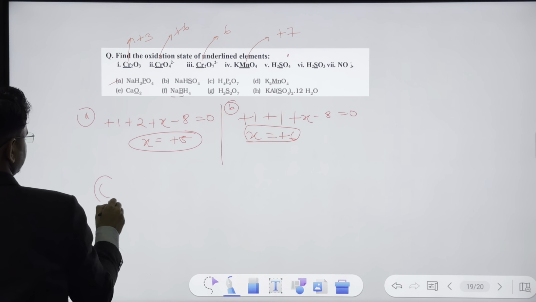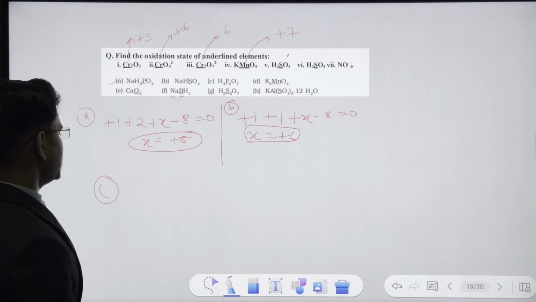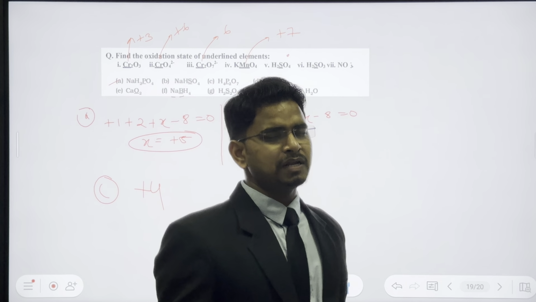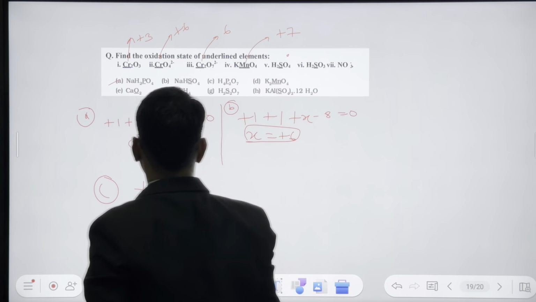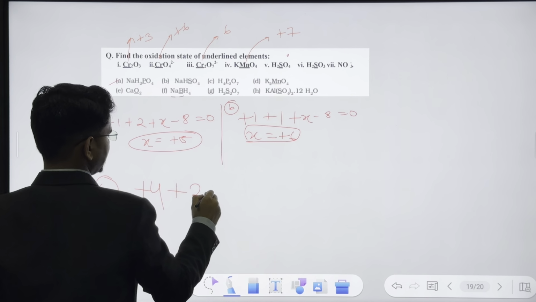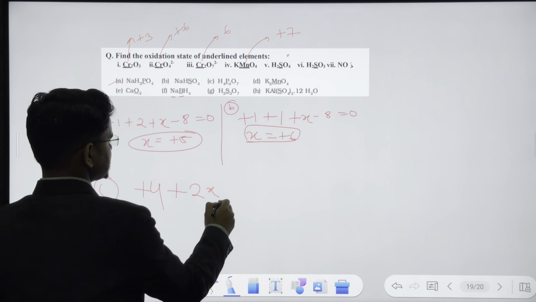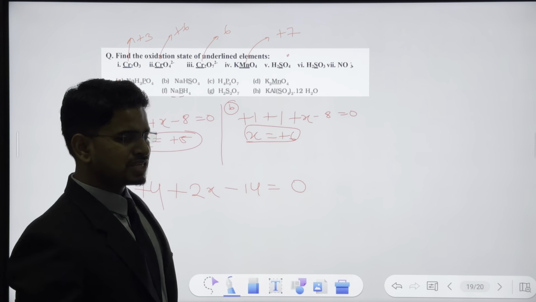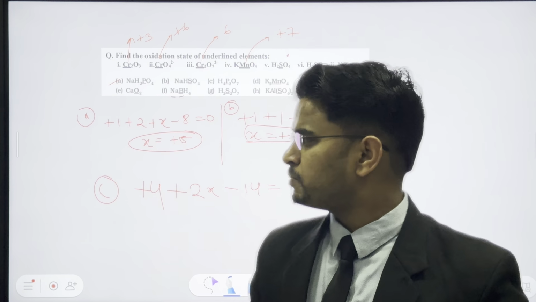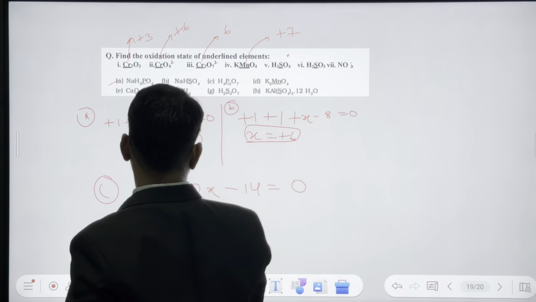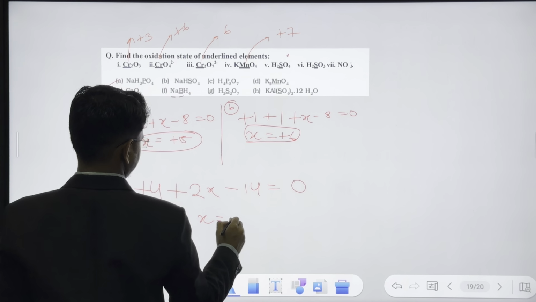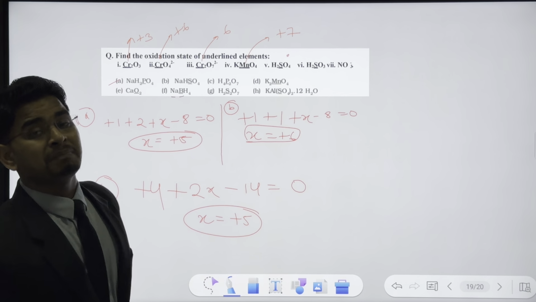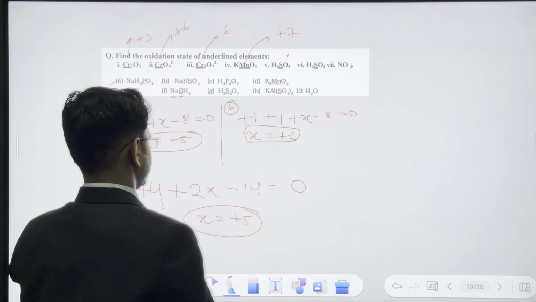Next question, H4P2O7. So H4 means what? Plus 4. Why plus 4? Plus 1 into 4, that becomes plus 4. 2 phosphorus are there, so this is going to be 2x, minus 14. Why minus 14? Because we have 7 oxygen, so 7 into minus 2, minus 14, is equal to 0 because the overall charge is 0. Minus 14 plus 4 is minus 10. Minus 10 will go that side and become plus 10. Plus 10 by 2, 5. Thus x is coming to be plus 5.